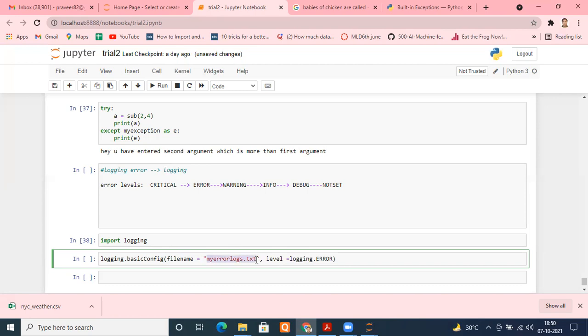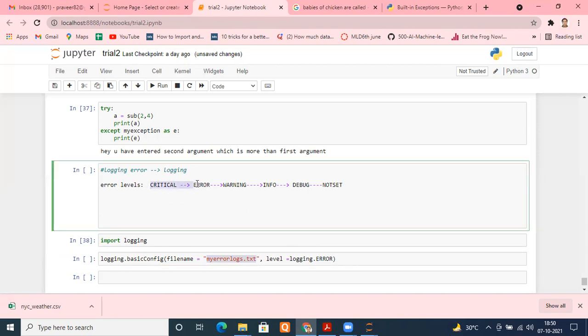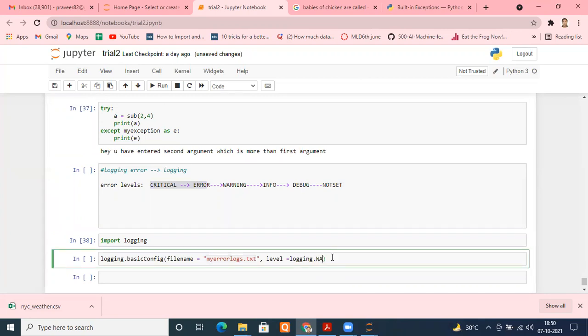It will capture all the errors from the beginning down to the level of error, meaning critical and error. These two will be captured. If a critical error comes, it will log. If an error comes, it will log. It won't take warning and info. If you want to log those, put warning instead of error here. You can do that; that's in your hand. But warnings normally you can ignore, no problem with that.